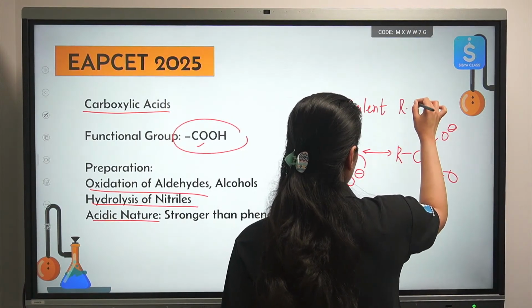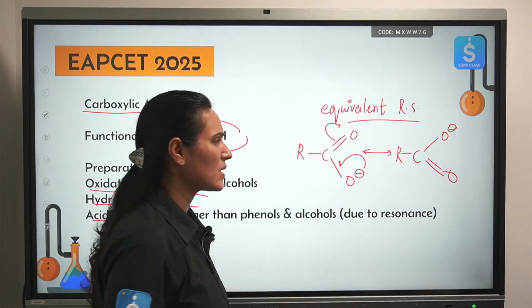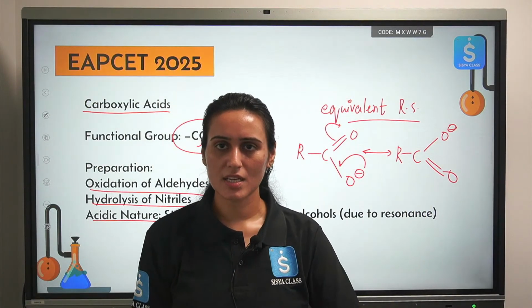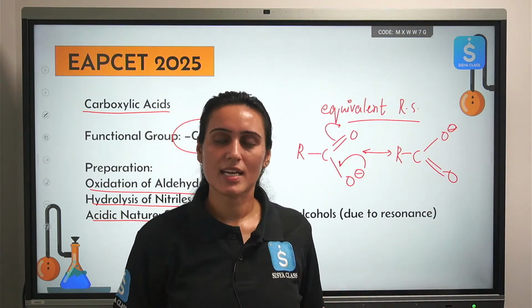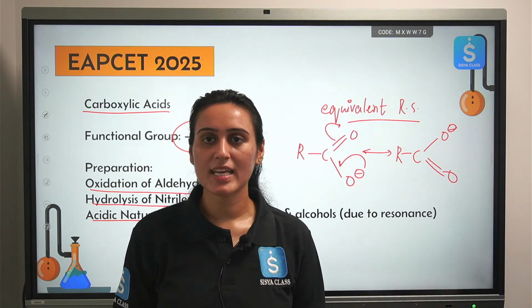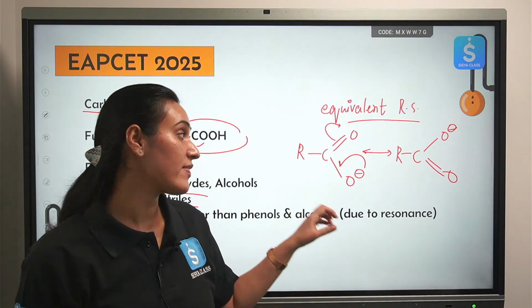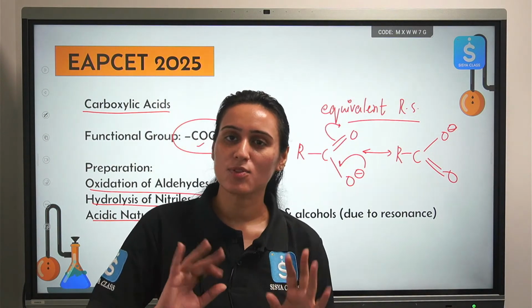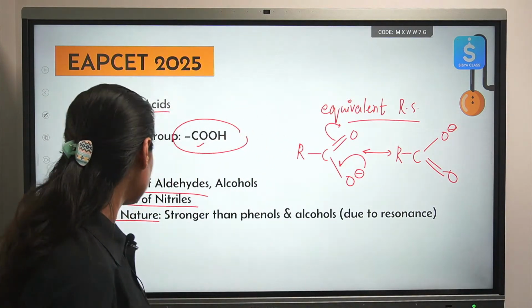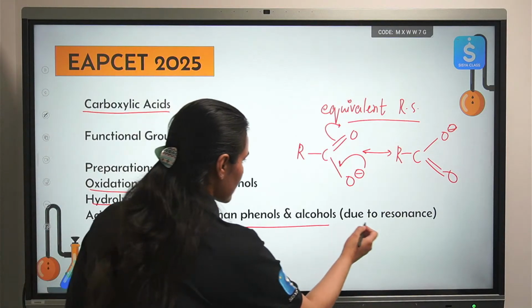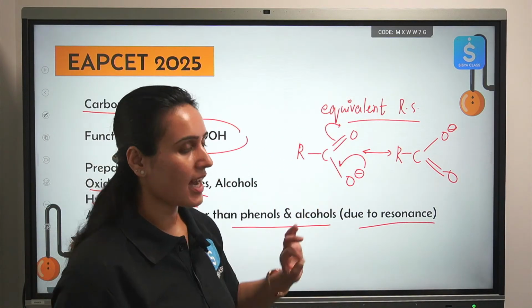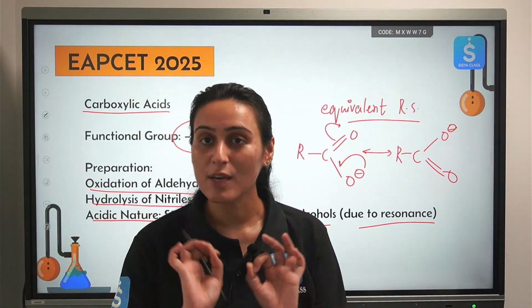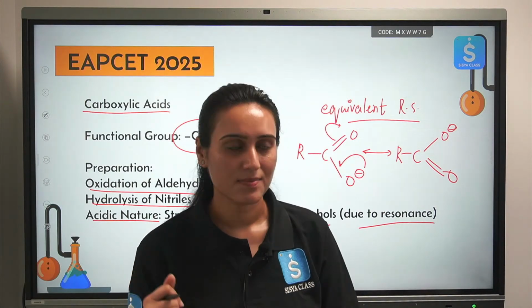See, resonance was possible in phenol also. Okay. I'm not saying resonance was not there. Yes, it was in resonance with the aromatic ring. But in here we have equivalent resonating structures. So they will take precedence over your normal resonance. Okay. So they are stronger than phenols and alcohols due to resonance. And how are they stronger than phenols? Because of equivalent resonating structures. Okay.